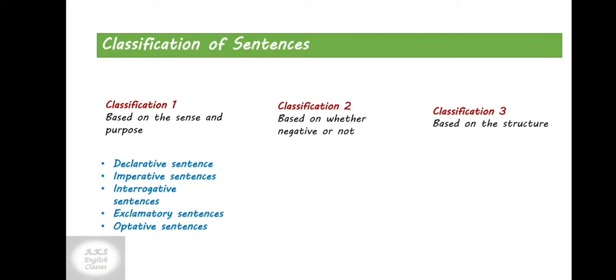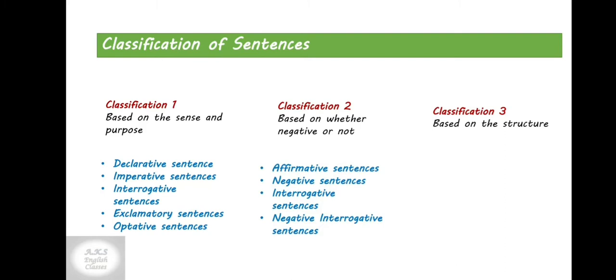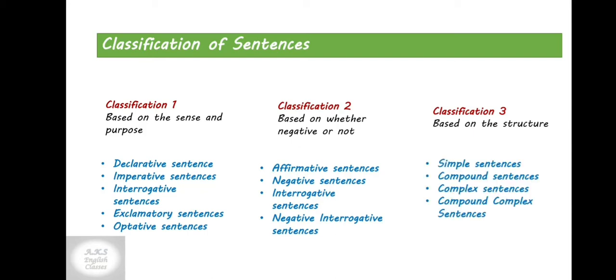Classification 2 is based on whether the sentence is negative or not. Based on that, we have affirmative sentences, negative sentences, interrogative sentences, and negative interrogative sentences. Classification 3 is based on structure of a sentence, whether it's a simple sentence, compound sentence, complex sentence, or compound complex sentence. In this video, we will learn about classification 1 and classification 2. Classification 3 we will do in our later videos.